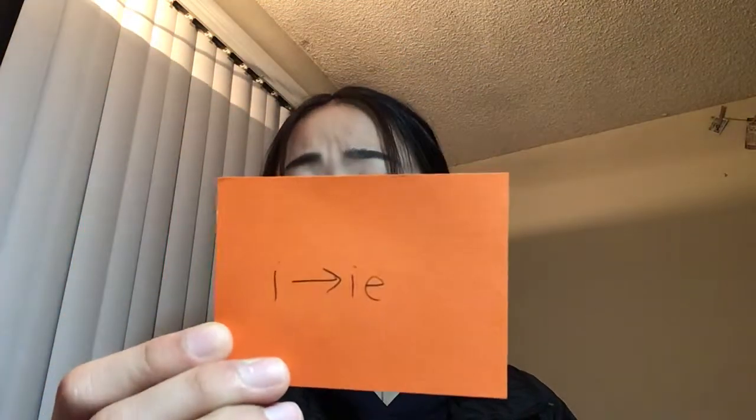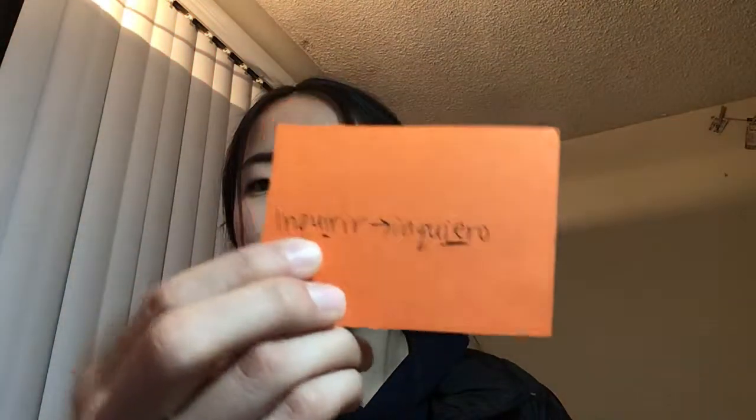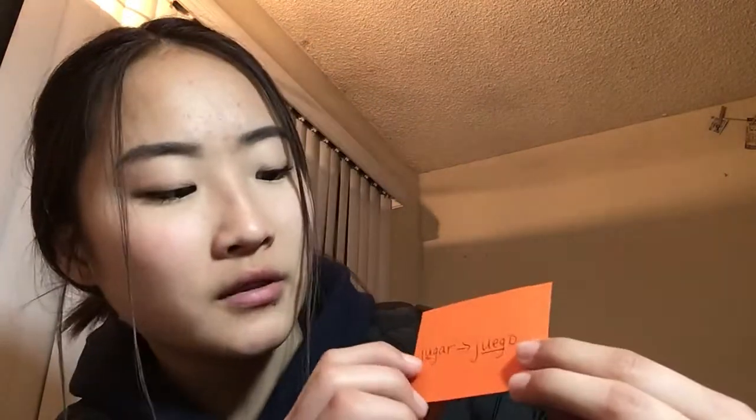And then next up is verbs with I changing to IE. So once again, the I in quieren would change to IE in quiero, and that's the yo form. And then a verb with U stem changes to UE. So the verb jugar, which means to play, the U would change to UE and spell it juego in the yo form. So that sums up the stem changing verbs.